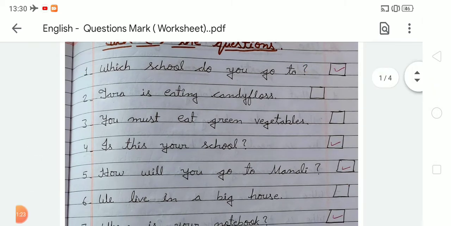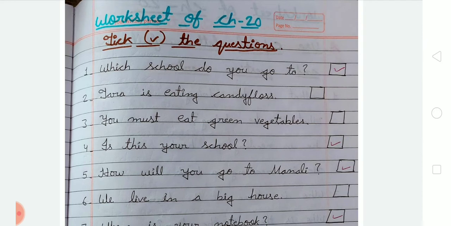And after that there is the second: Tara is eating candy floss. It is a simple sentence, so we don't take it. Number 3: You must eat green vegetables. It is also a simple sentence, so we don't take it. Number 4: Is this your school? Student, this sentence is asking a question, so we have to tick it. Number 5: How will you go to Manali? Again this sentence is asking a question, so we have to take it.